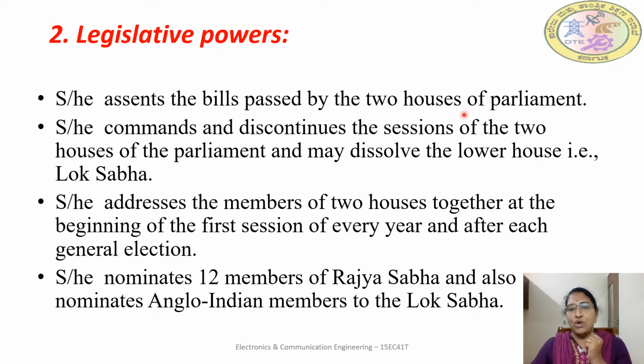In these two houses, the bill will be passed by the members and that is sent for the assent of the President. Assent means oppige. Presidential assent means it is sent for the President's approval. Once the President gives the assent for the bill, then the bill is converted into an act. Bill is converted into law. That procedure we have already studied in the previous class. So this is the power of the President.